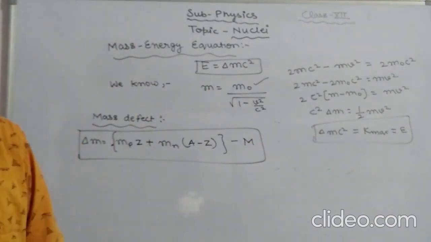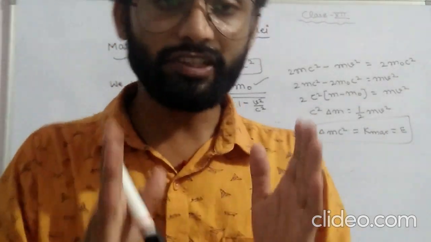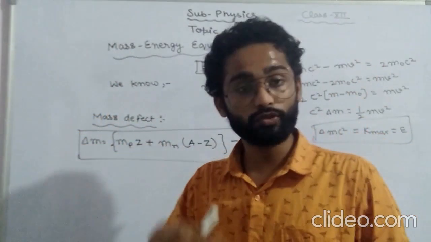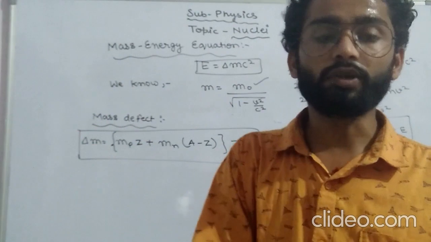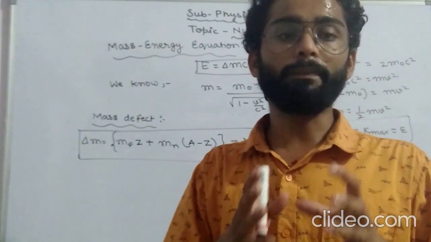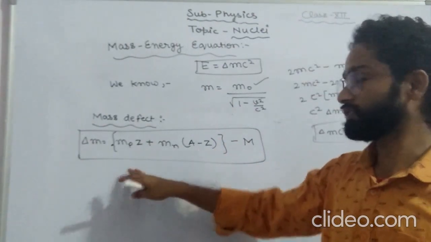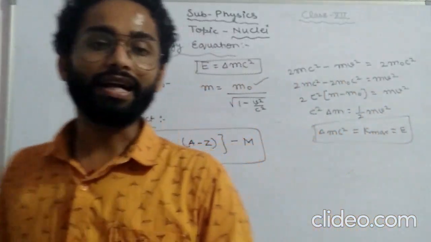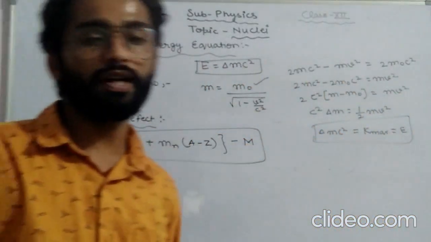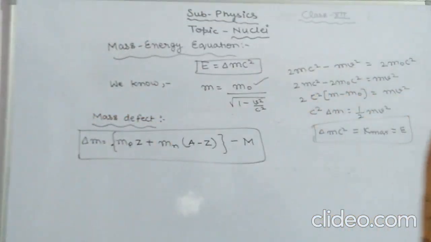So mass defect is what? The difference between the mass of constituent nucleons and the mass of the nucleus is said to be what? Mass defect of that particular atom. I hope you have got all these points, as we will see you again in the next lecture. Thank you.